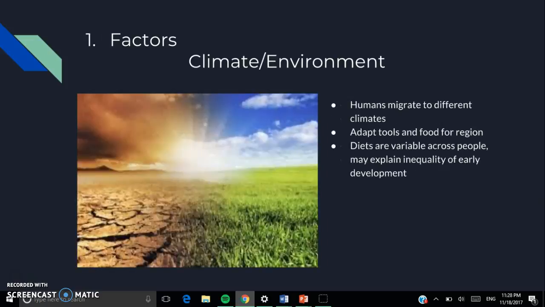So number 1 is climate and environment, and this affects human migration, and people had to adapt tools and food for their regions, and diets are variable across people, and this may explain the inequality of early development.